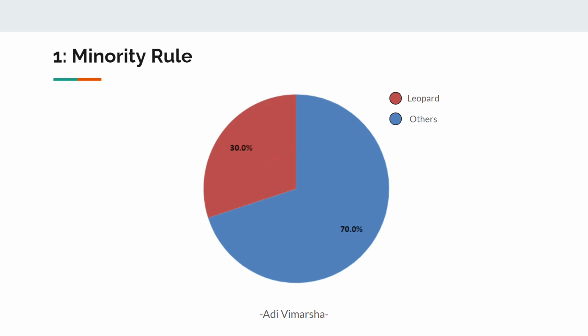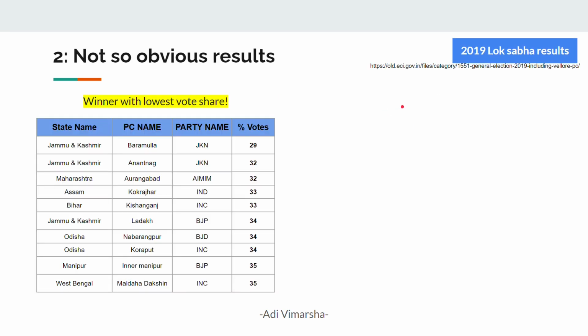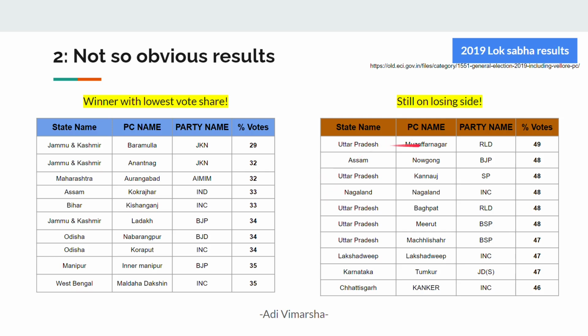But looking at these results, we clearly see the first limitation of the FPTP system, that is the minority rule. Note that the majority of voters preferred someone other than leopard, but still leopard won the election with just 30% votes. So here you can see some examples from the 2019 Lok Sabha election results where candidates won with less than 35% vote share. And on the other hand, there are some cases where candidates with a vote share higher than 45% ended up on the losing side.